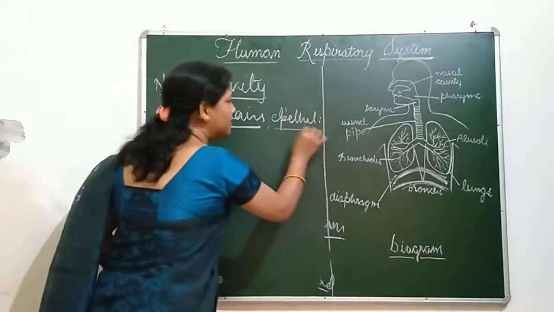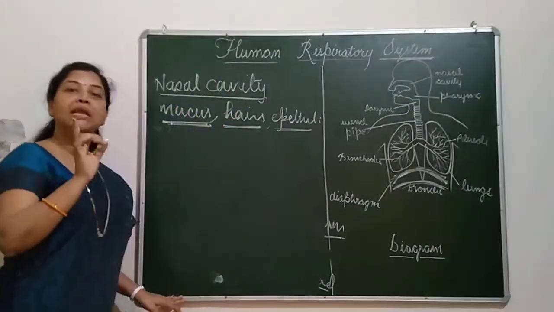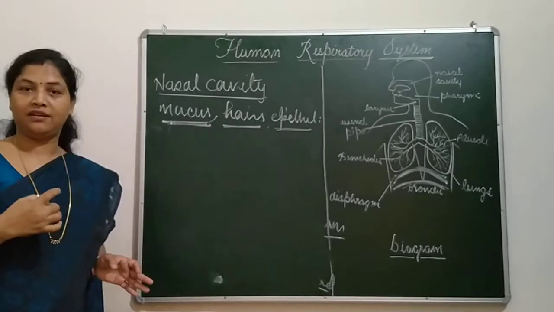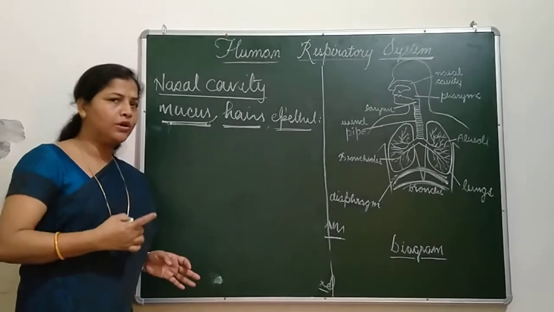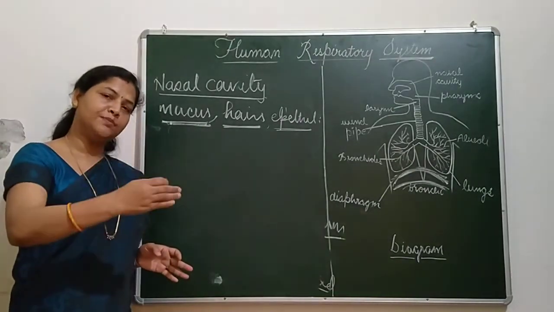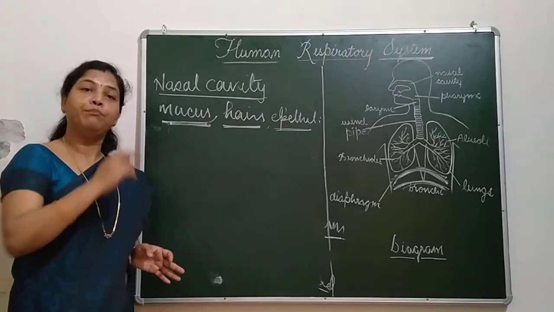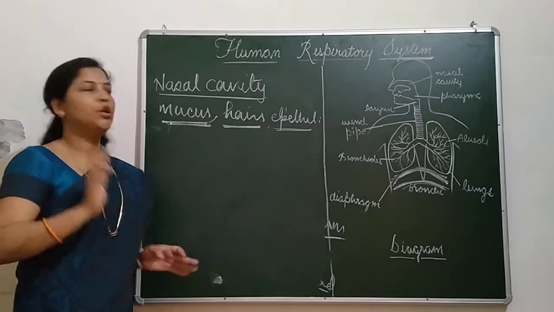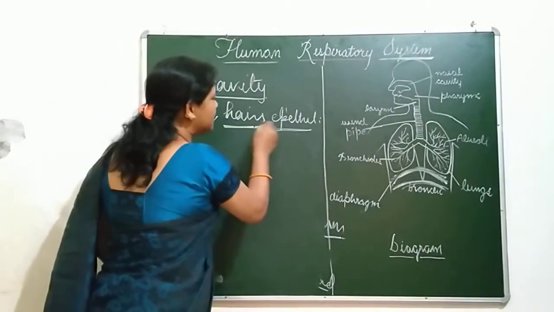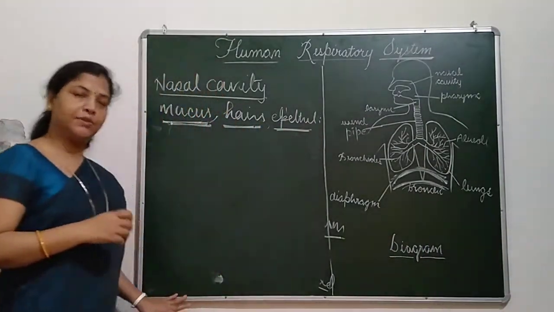And this epithelial tissue maintains the temperature of inhaled air. If it is too cold, the temperature is raised, and if it is too hot, it is decreased before reaching the lungs. So this is all done by mucus, the small hairs and the epithelial cells.